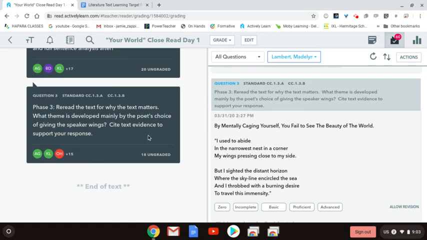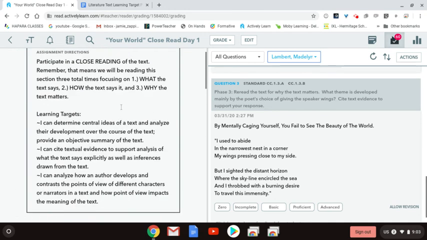They did not get to the full sentence analysis part, so they still need to make that part, but they could make a case for how having your wings pressed to your side means that they are making a choice to keep themselves confined into the area when they actually could be free because they are able to fly, hence having the wings. But they are choosing to on their own and thus failing to see the world for all of its aspects because they are choosing to confine themselves and keep their wings pressed close rather than to explore. So that's how they answered that final phase.